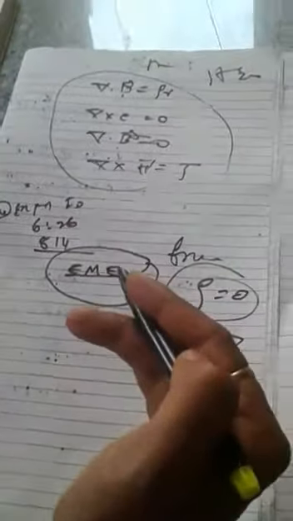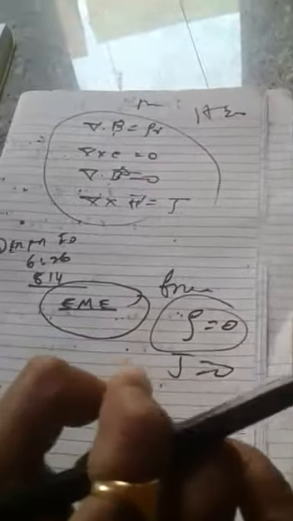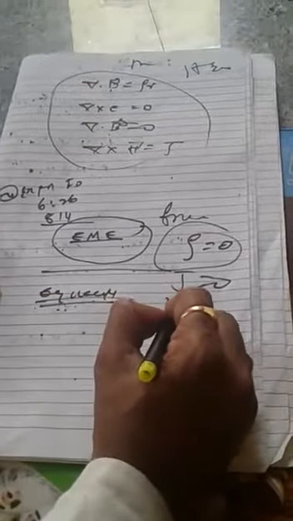And now for your syllabus, we have a derivation of the electromagnetic equations in differential form for free space in terms of field. We are going to discuss that. Let us start with the wave equation in free space, in terms of field.